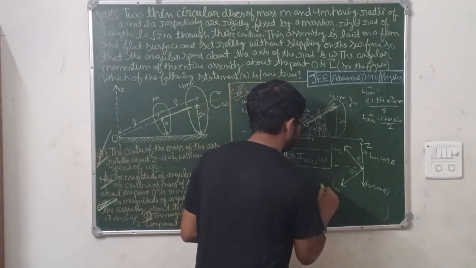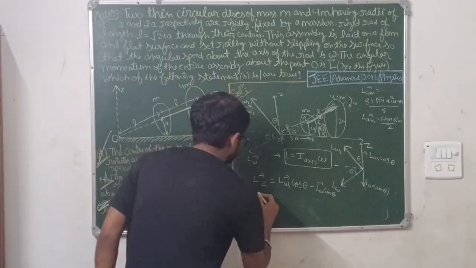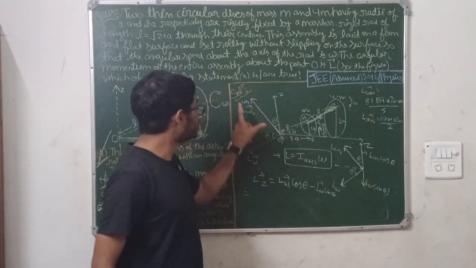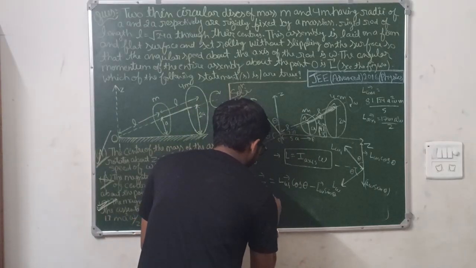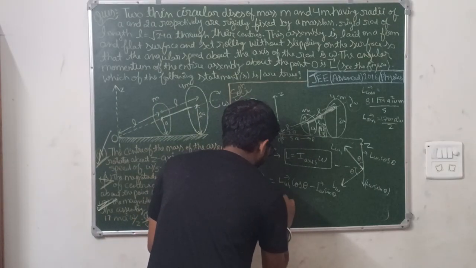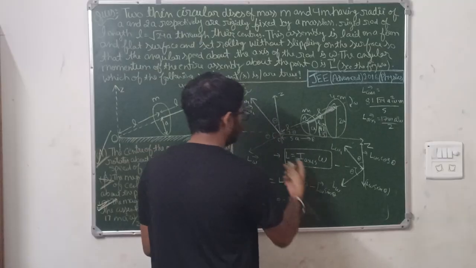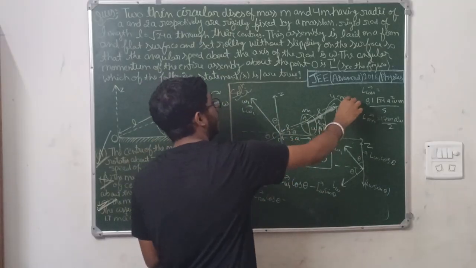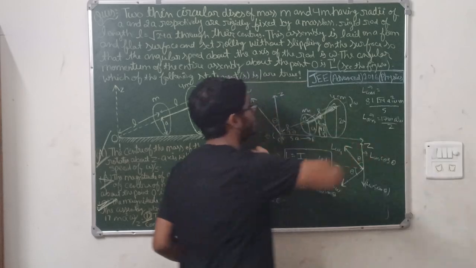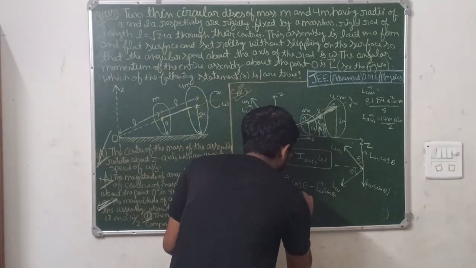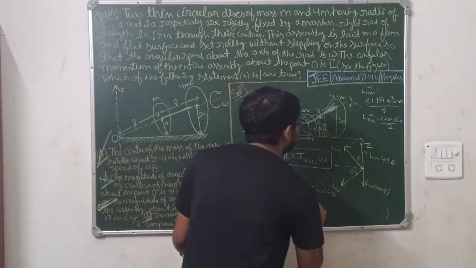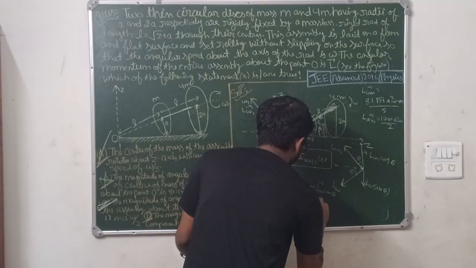Now you have to just substitute the values. L omega 1 was for the center of mass, so you can write it as L center of mass cos theta minus L omega, which was for the assembly about the axis of rotation. So L assembly into sin theta.